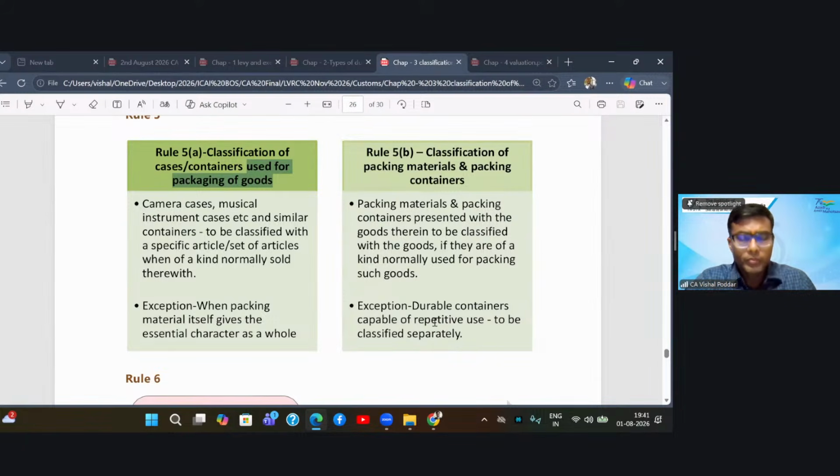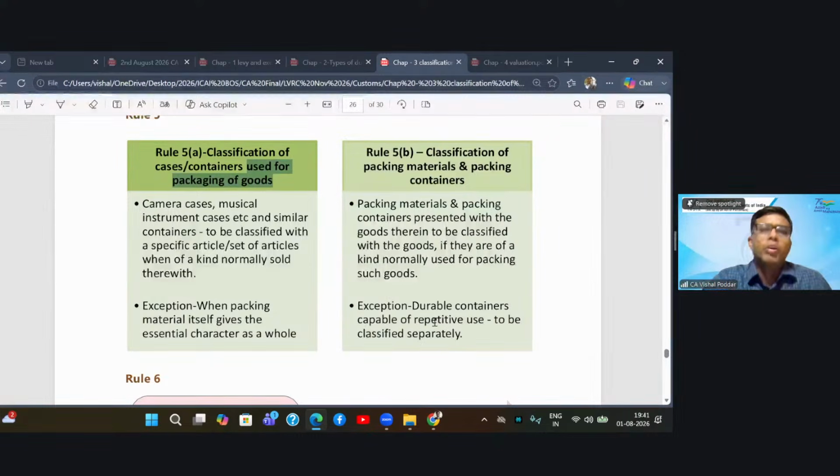So if I have to summarize this entire rule 5, the first part is, if your packing material, packing box, is so designed that it can be used only for one product, nothing else, then your packing material will be classified in the chapter of the product.